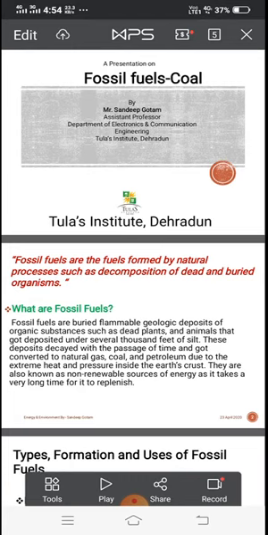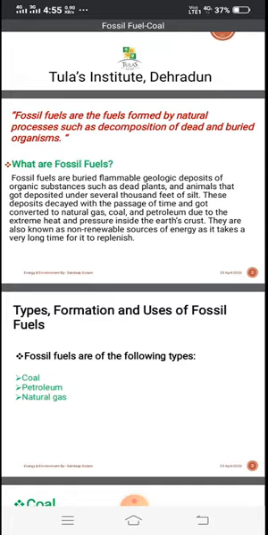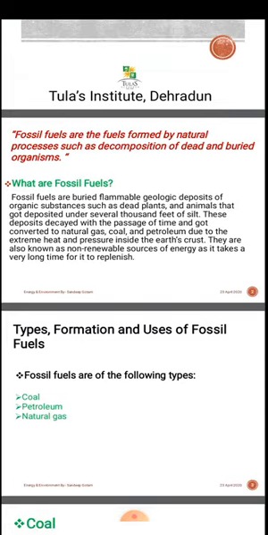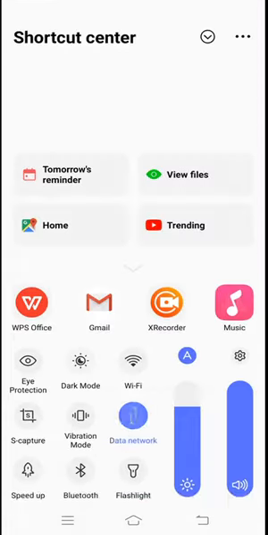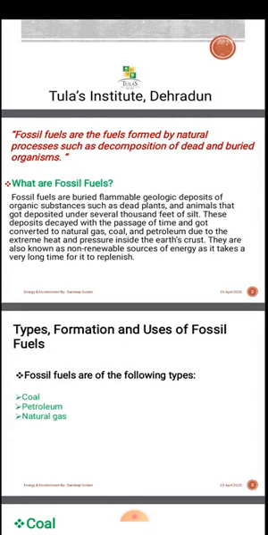Okay, so today we are going to discuss a new topic, that is fossil fuel. It belongs to unit 2, as we stated yesterday. Before going into the depth and the types of fossil fuel, we have to think about what exactly fossil fuel means, how we are getting it, and whether the process by which we get it is renewable or non-renewable.